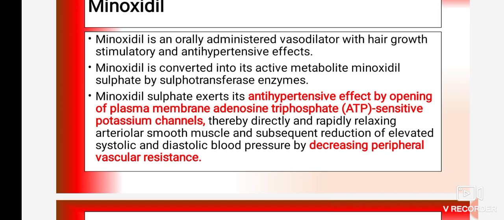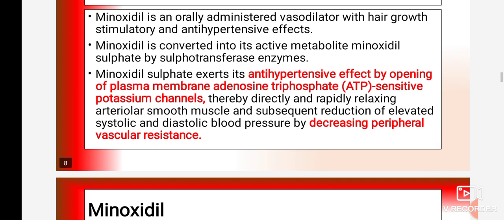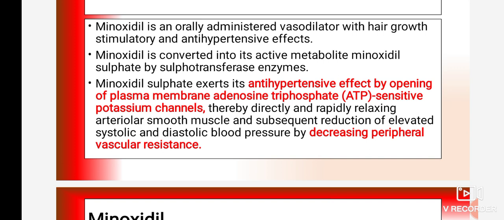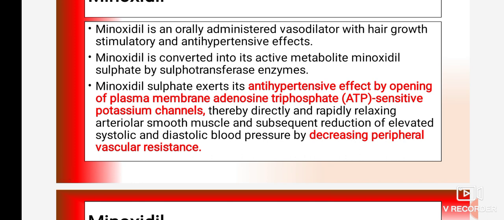Minoxidil is converted into its active metabolite minoxidil sulfate by the sulfotransferase enzyme. So it is available in the form of a prodrug. Once it enters the target cell, it is converted into its active metabolite, and the active metabolite of the drug is important. For this conversion, it requires one enzyme, that is sulfotransferase.